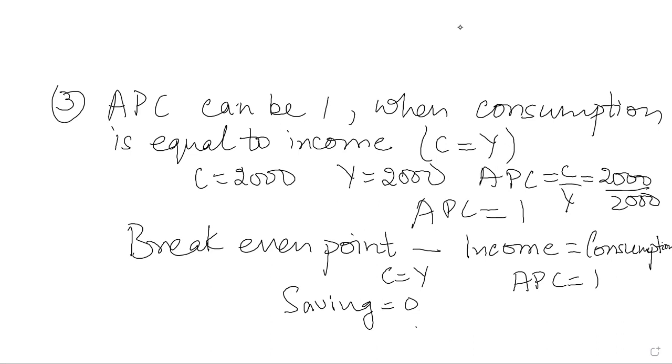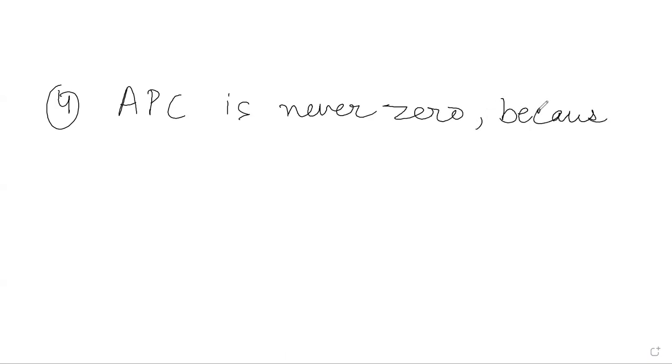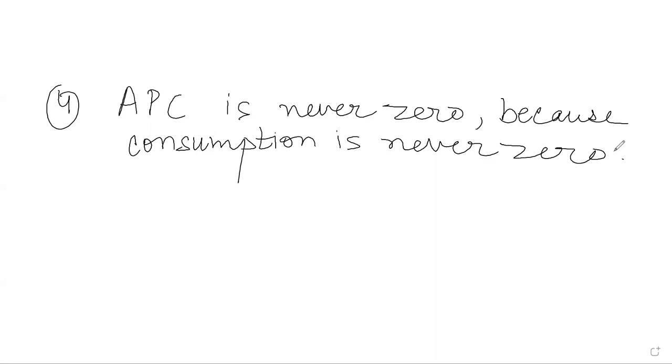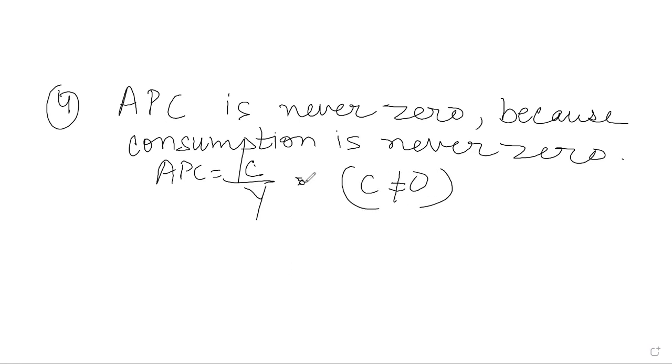The fourth feature is that APC, average propensity to consume, is never 0. Never 0, because consumption is never 0. APC is actually consumption divided by income, and because consumption is never 0, APC cannot be 0.